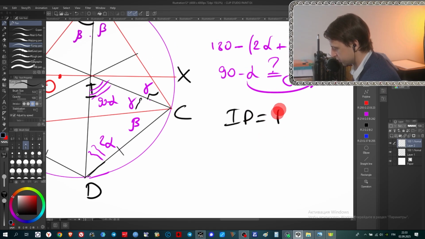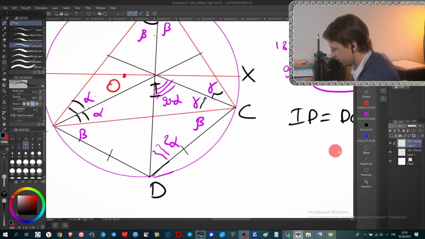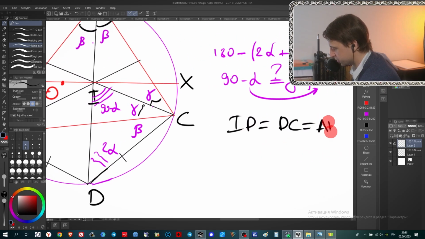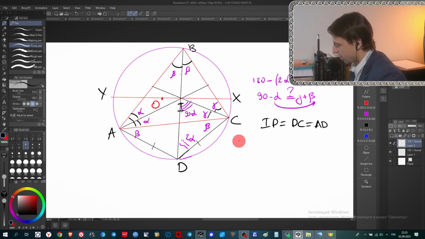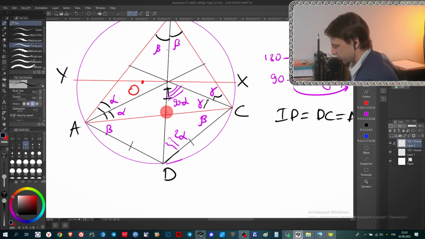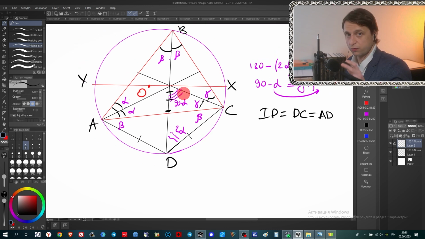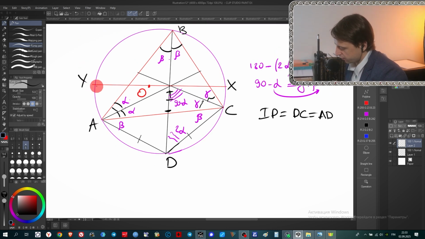ID equals DC equals AD. This is it. What's next? It is our result for now, and we will use it to get our final result, and we will get it very quickly, because we had a right solution to extend this chord here. What you have here? You have a chord passing through the center O of the circumscribed circle.